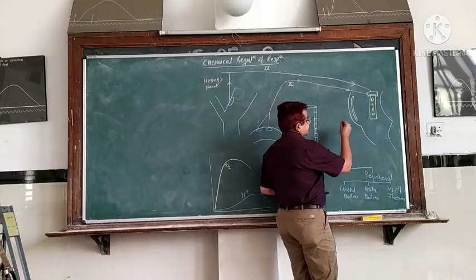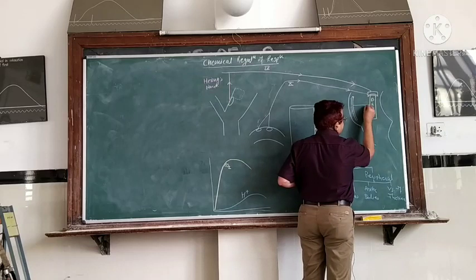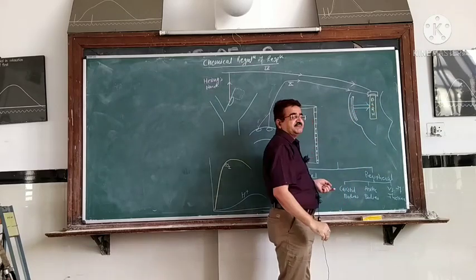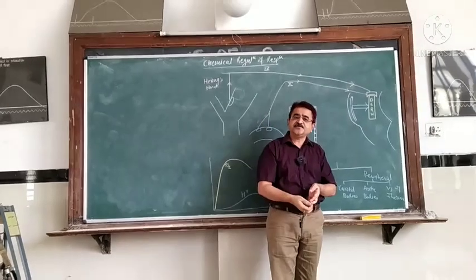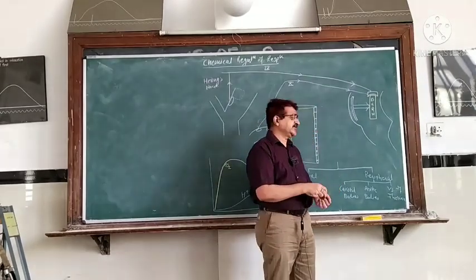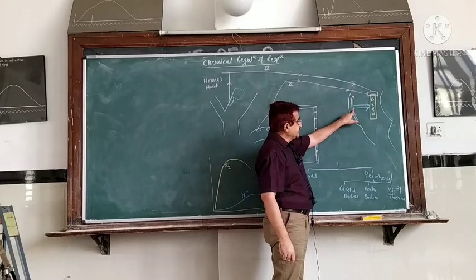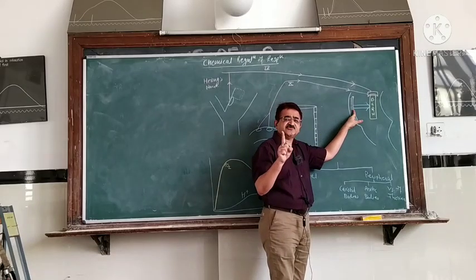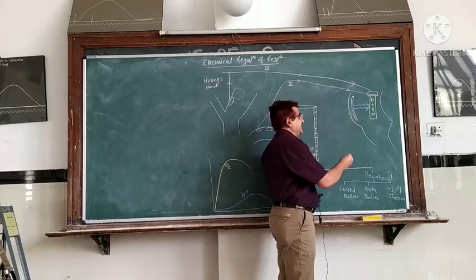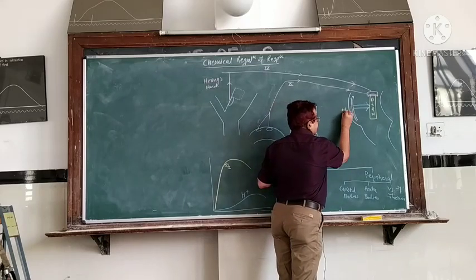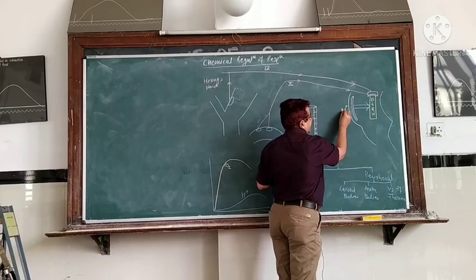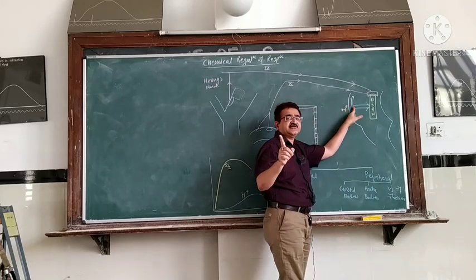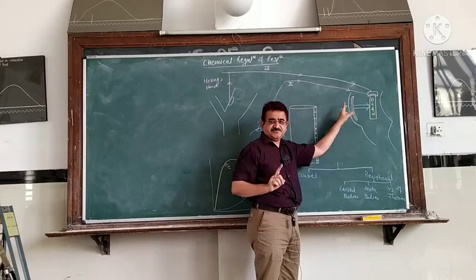These central chemoreceptors are in contact with the respiratory center, mainly the dorsal group of respiratory neurons. These central chemoreceptors are stimulated by only one stimulus, only one chemical, and the name of that chemical is the H+ ion. So what is the primary stimulus for the central chemoreceptor? The primary stimulus is the H+ ion.